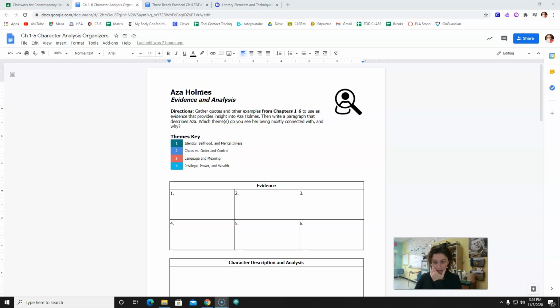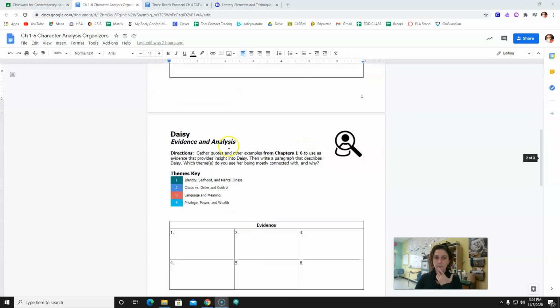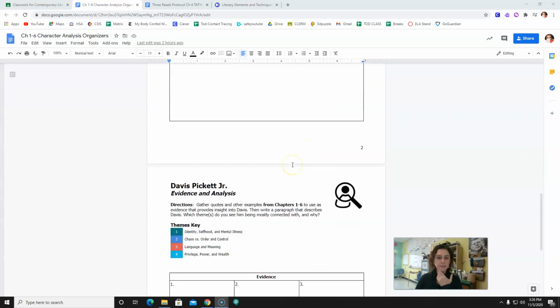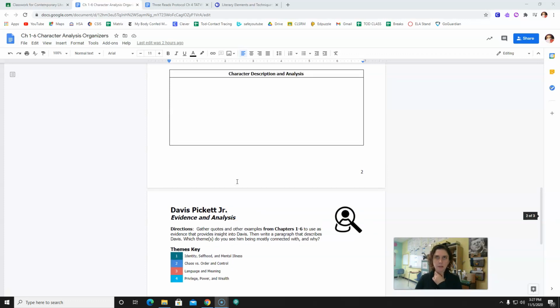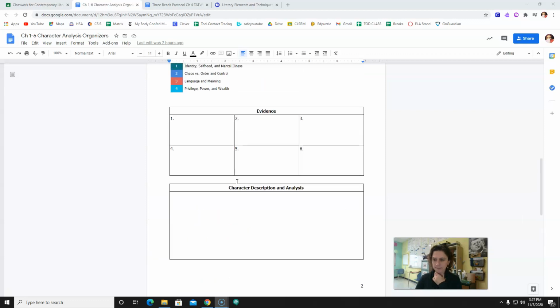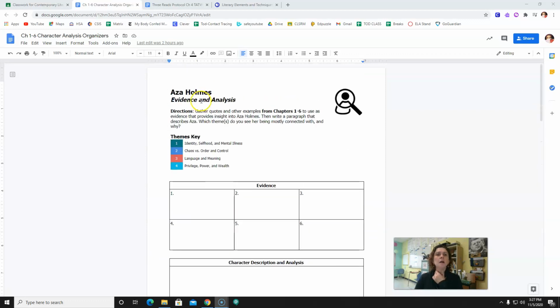As for everybody else, I have given you 3 characters. Asa Holmes, her friend Daisy, and Davis Pickett Jr., her love interest, okay? That is Asa's love interest, not Daisy's. When you read today, I want you to keep this in mind.